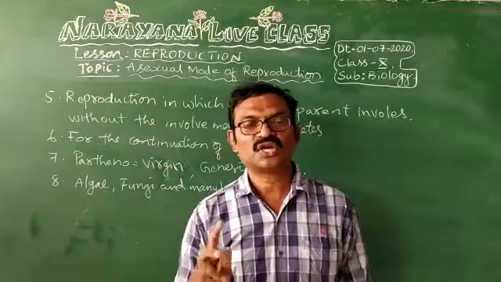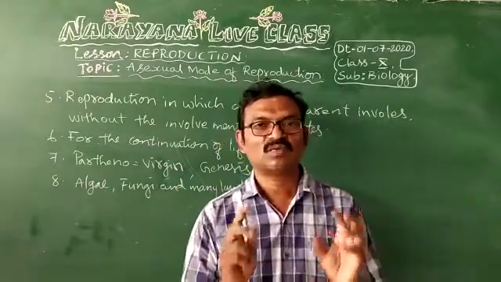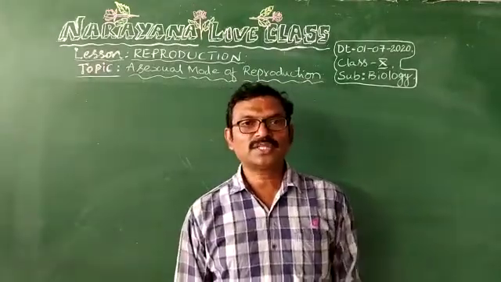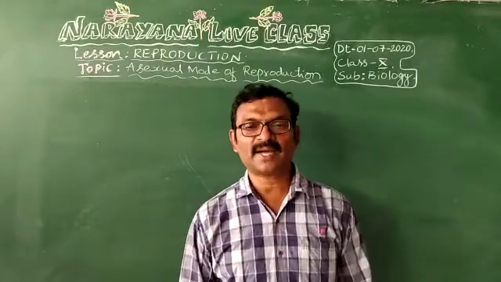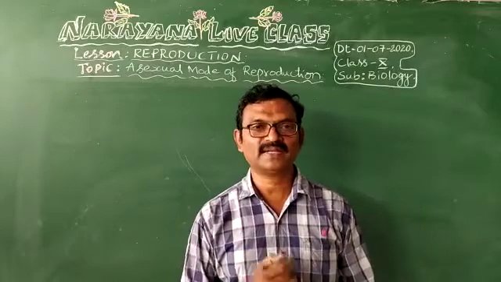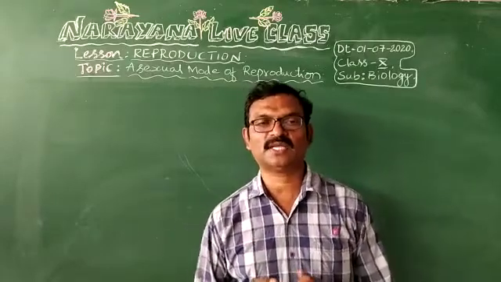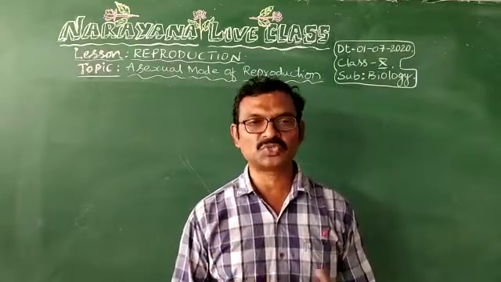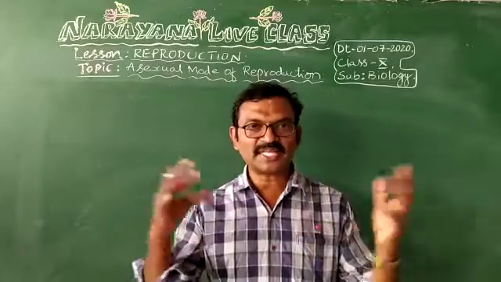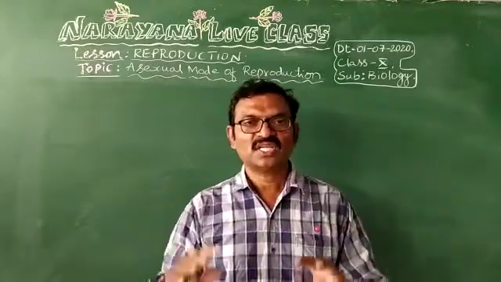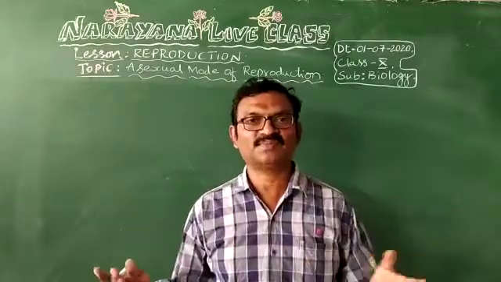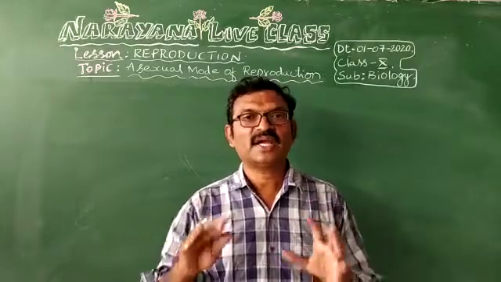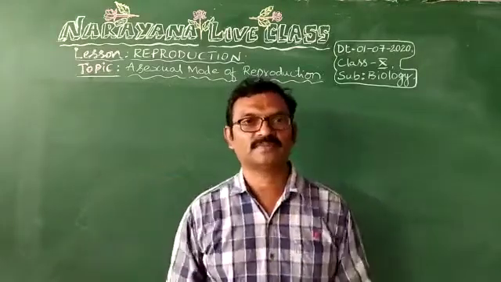Okay, these are the short answer questions. Ninth question, short answer question. Describe binary fission. What is binary fission? Single cell organisms such as paramecium, amoeba and bacteria reproduce by splitting into two or more. If they are splitting into two, it is called binary fission. If they are splitting into a number of organisms, it is called multiple fission. Single cell organisms mostly undergo binary fission or multiple fission.